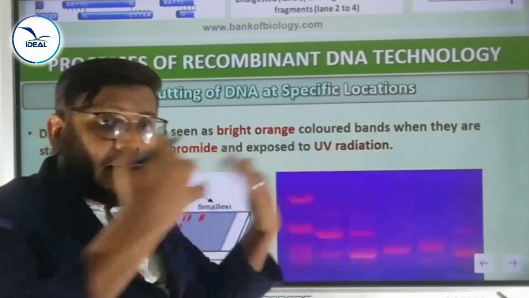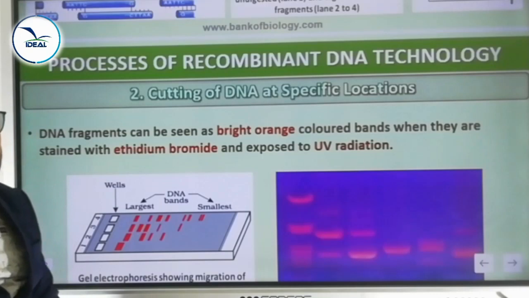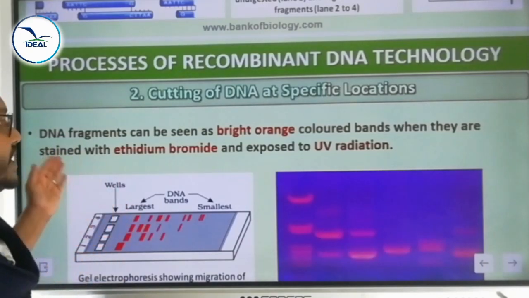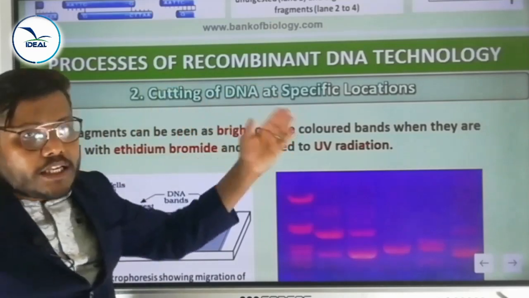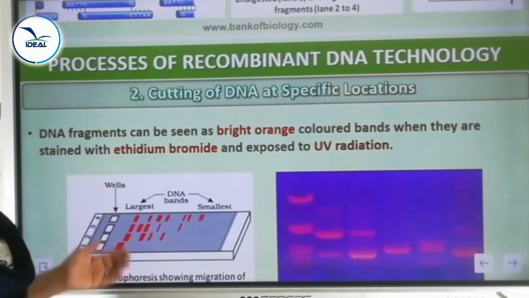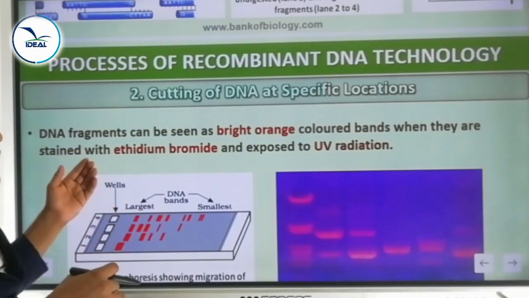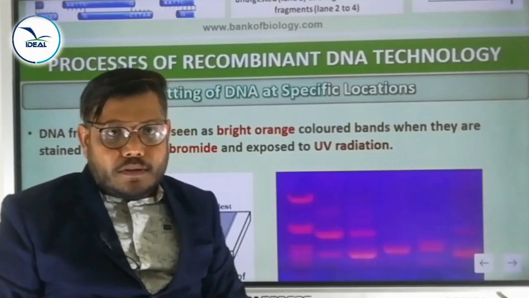How can we observe these DNA fragments? For visualizing these DNA fragments, we use the stain ethidium bromide. This ethidium bromide provides a bright orange color. Directly they do not provide the bright orange color. First of all, the DNA molecule is stained with ethidium bromide and exposed to UV radiation.